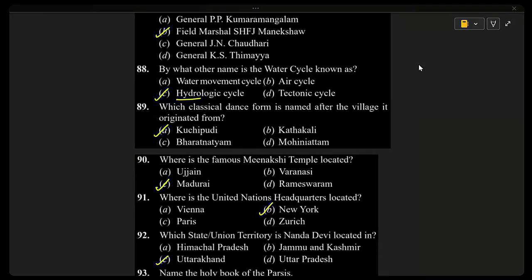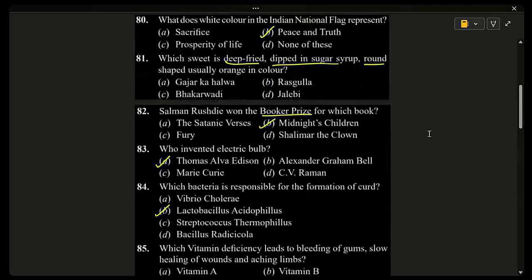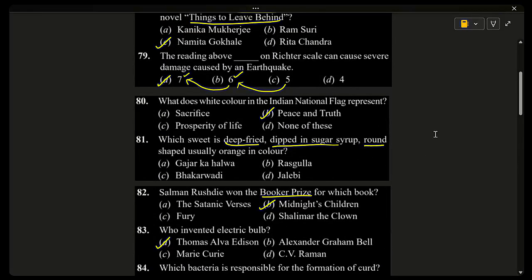Anuvijay? Sir, 79. What is your doubt? What is meant by earthquake? Earthquake, భూకంపం in Telugu. Okay, sir.